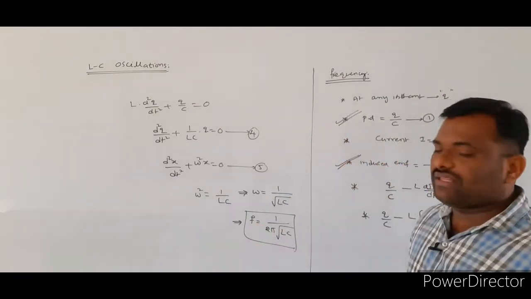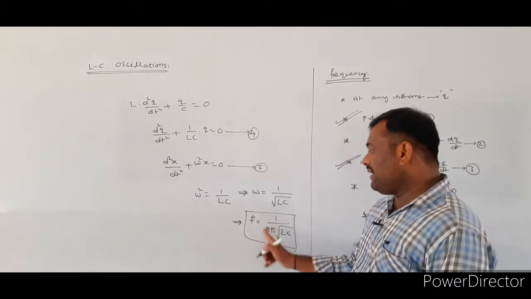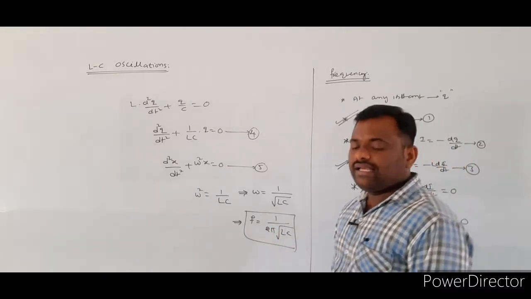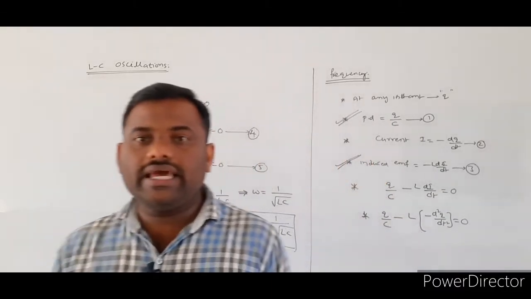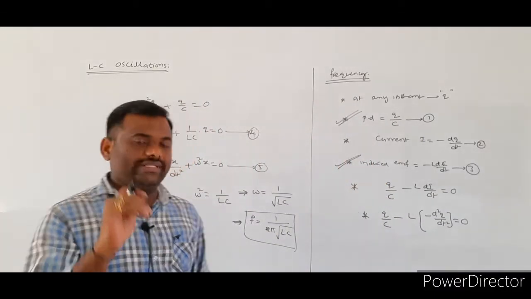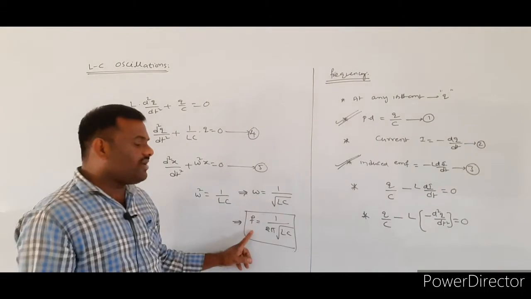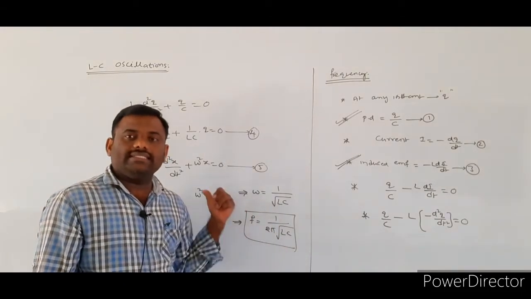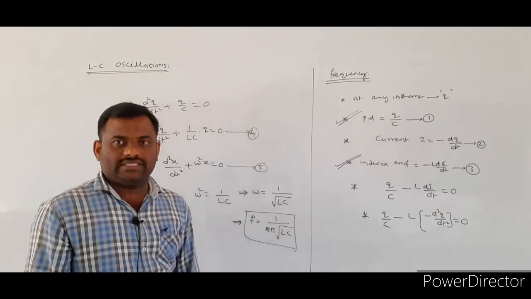What is the general formula for the frequency? f is equal to 1 by 2 pi under root of LC. A similar equation you got in the case of the LCR circuit, where you called it resonance frequency. Resonance frequency f naught is equal to 1 by 2 pi into under root of LC. This is the required expression for the frequency.